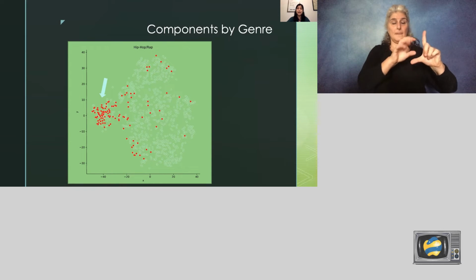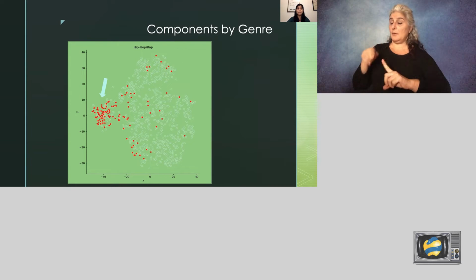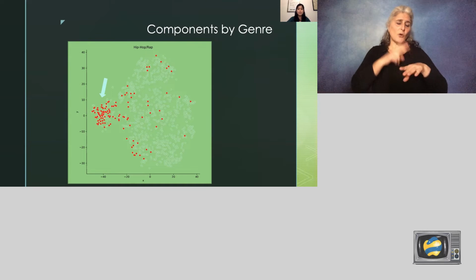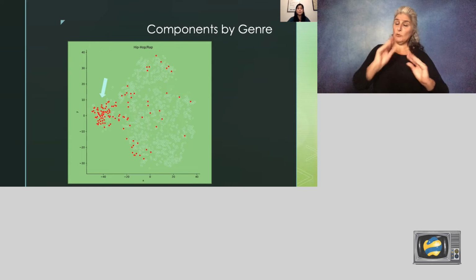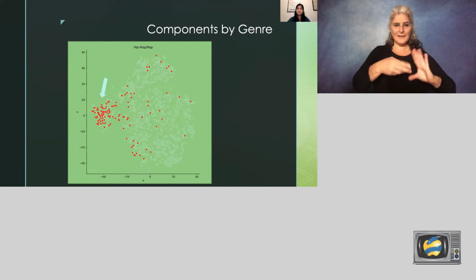This is the cluster for albums with the genre category hip-hop and rap. There are a few stray albums at the bottom and maybe at the top, but it's generally clear that most albums are part of the cluster where the arrow's pointing.